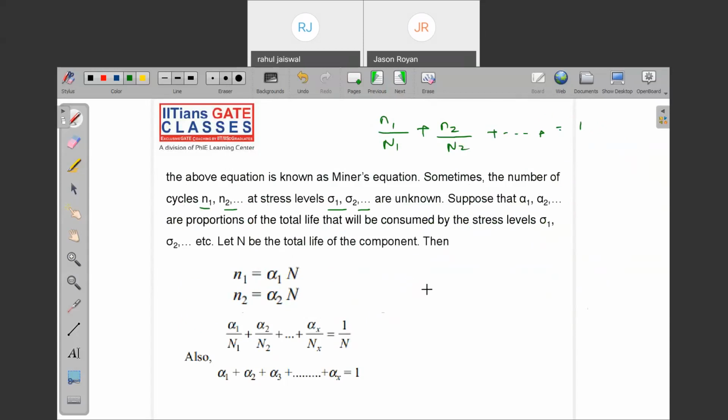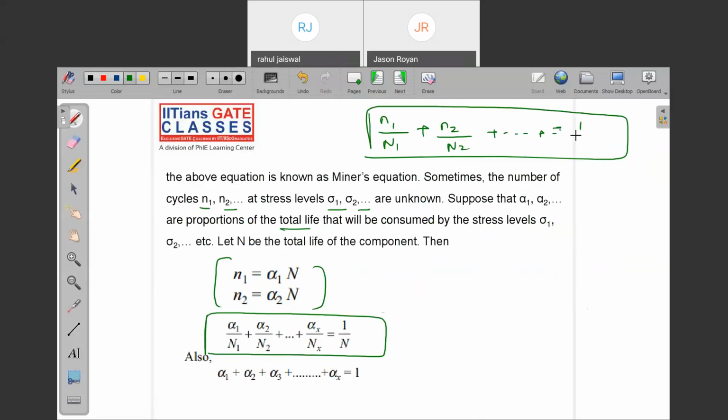Let's say what is happening in that cycle. Alpha 1 and alpha 2 are the proportion of the total life that will be assumed at the stress levels sigma 1, sigma 2. Then what is the total? Note down this formula. So we have two formulas in Miner's equation. One formula is this one, when they have directly given the number of cycles for these stresses. But when they give in terms of alpha 1, alpha 2, that is proportions, in that case you need to use the second equation, alpha 1 by N1, alpha 2 by N2, in that case.